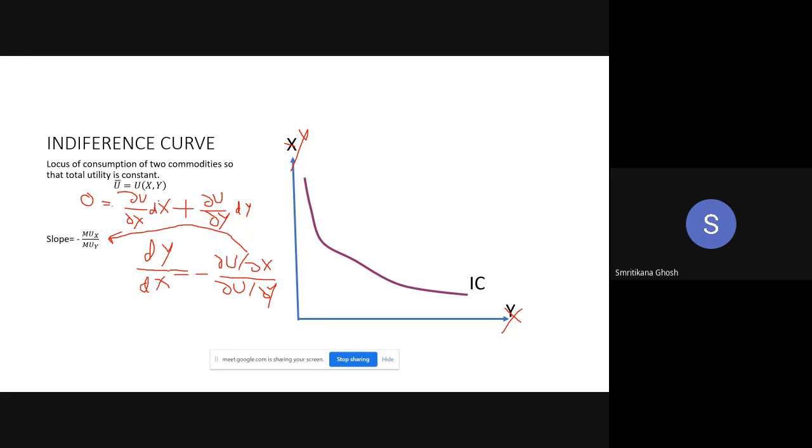Look, if X is changing by dx, how much will utility change? That is why del U del X. Del U del X is the change of utility due to a 1 unit change in X, and how much X is changing? dx. So del U del X into dx plus del U del Y into dy. This is also total differentiation. If it were partial differentiation, I would write something like dx divided by dA. But this is not with respect to anything; with respect to nothing, it's a total differentiation.